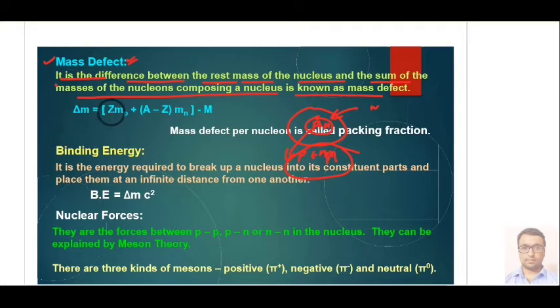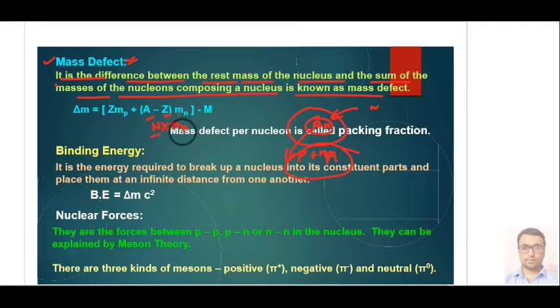Like here you can see, if we have Z number of protons and one proton has mass mp, then we will multiply it by Z and we will get the total mass of all protons. Similarly, to calculate the mass of neutrons, what do we have to do? First we subtract this Z from A, which gives the number of neutrons, and the number of neutrons is multiplied by Mn.